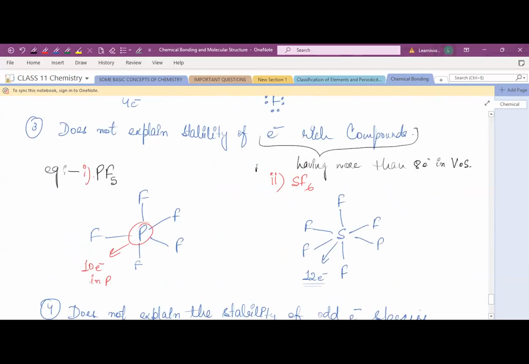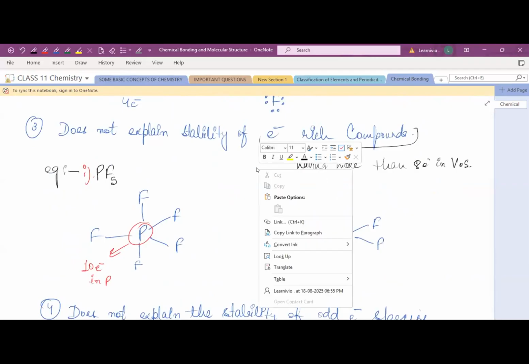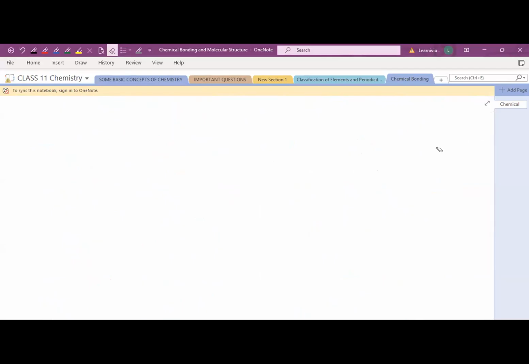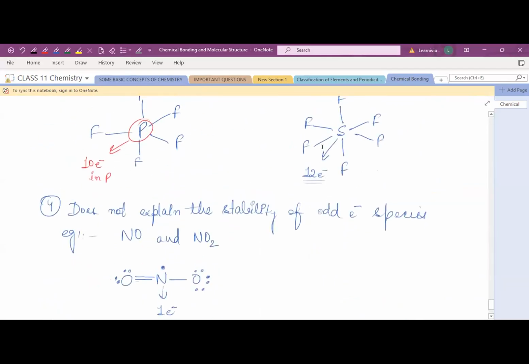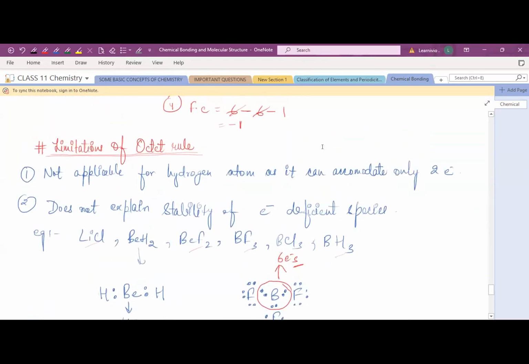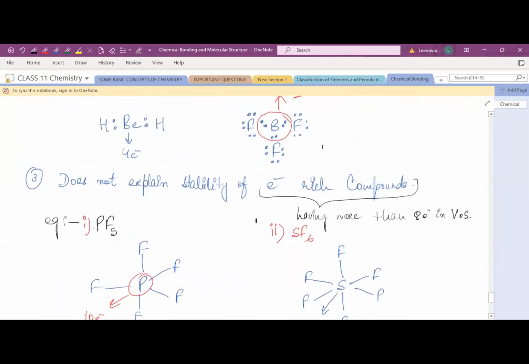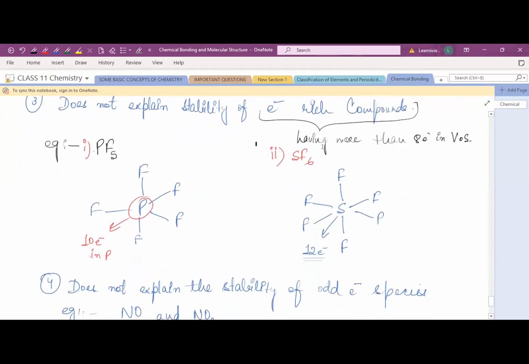Any doubt in this? No, ma'am. Okay, can you once again scroll to the third point? Ma'am, the third point. Okay. Okay, ma'am.